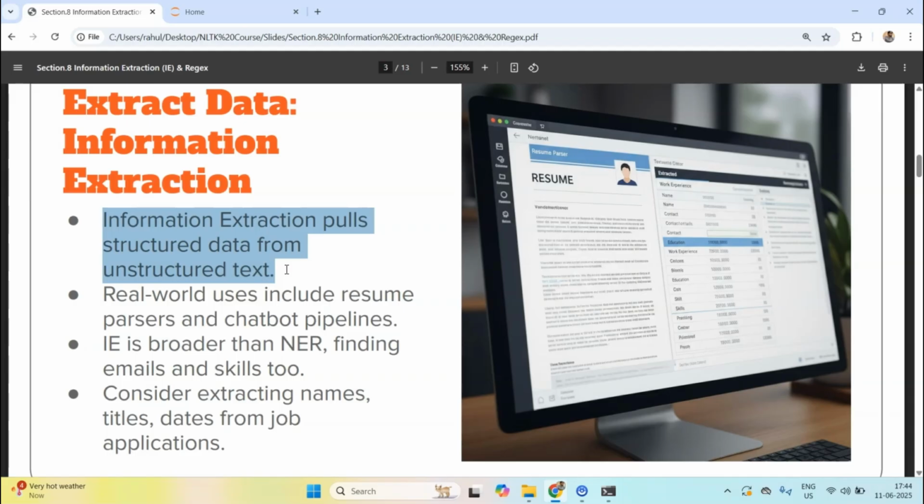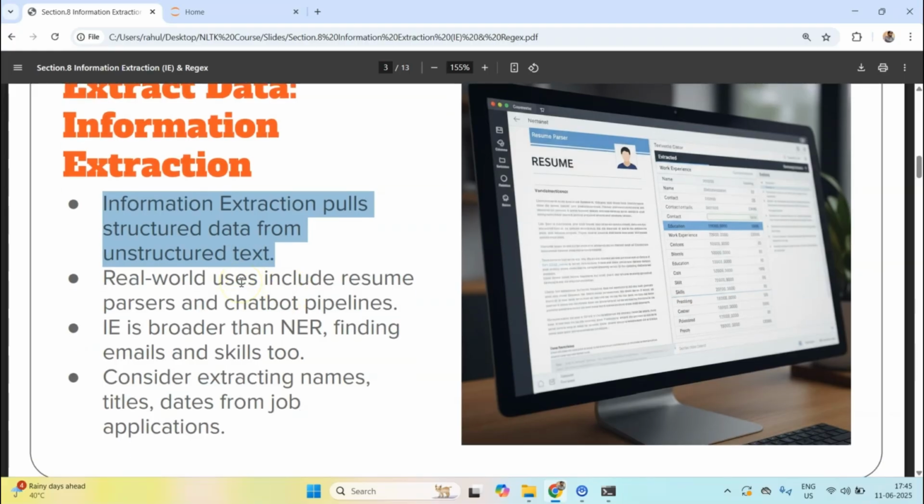This looks very similar to something we looked at known as named entity recognition, but information extraction is much more powerful. Information extraction is broader than NER because it also extracts other fields which are not named entity based, based upon the patterns that we define using regular expressions. Some real world use cases of information extraction are legal document summarization, email automation, healthcare record structuring, and chatbot pipelines.